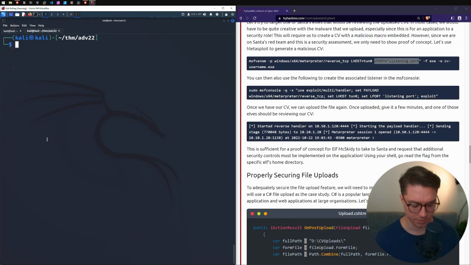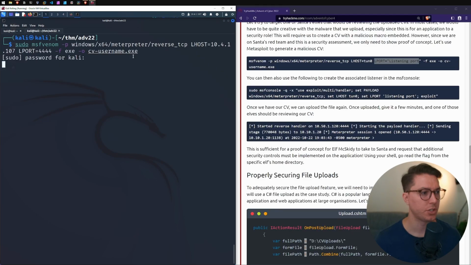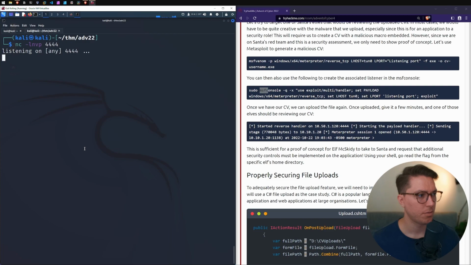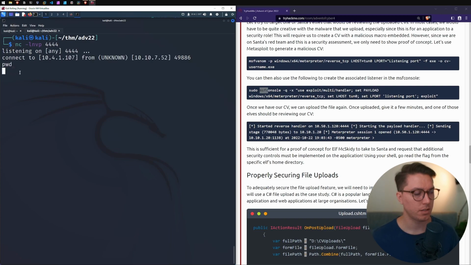Okay, so it looks like the payload might not have actually worked. Hit Control C, give it another crack. Maybe it was a permission thing. We can run it with sudo. So we had the exact same output trying it again. So second time, we'll just run the listener. Okay, happen again. Still no shell. So I'm doing something wrong.